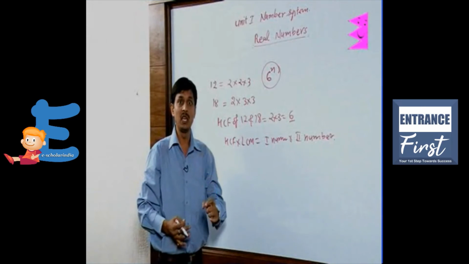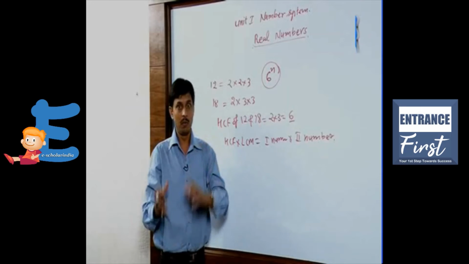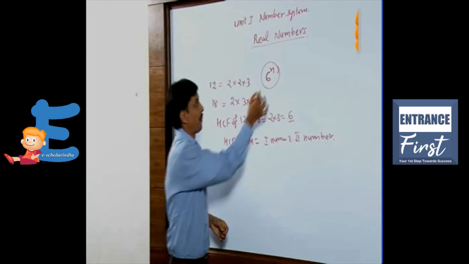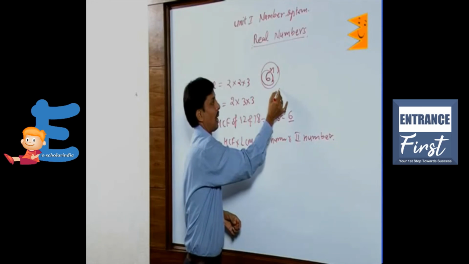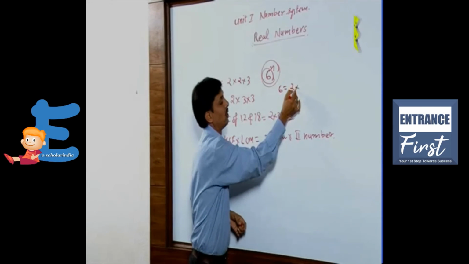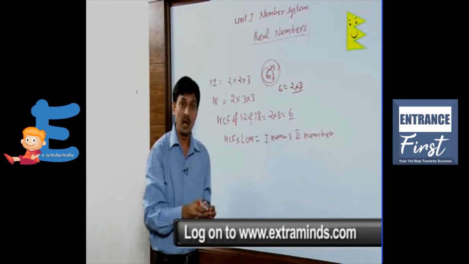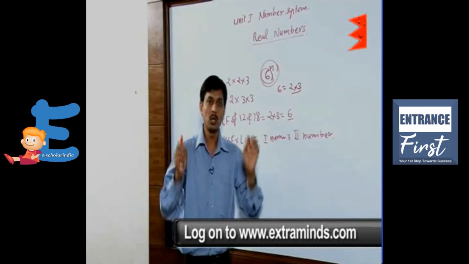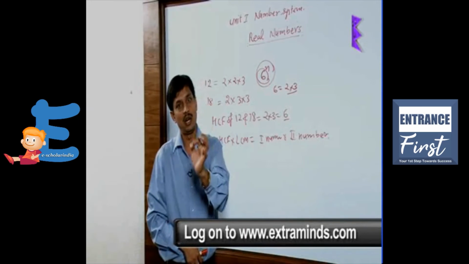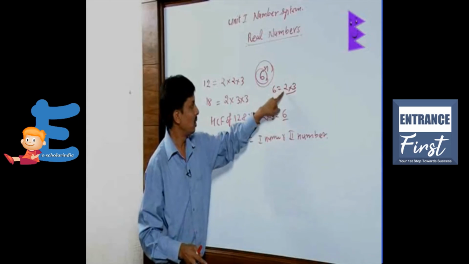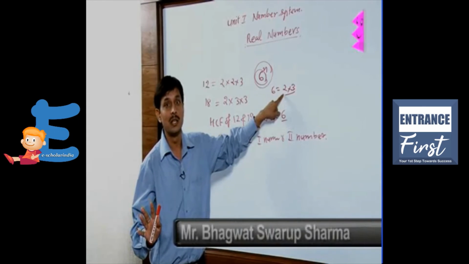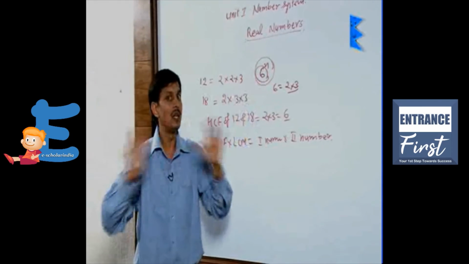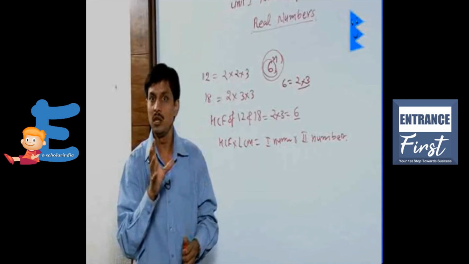The reason being, to end a number with 0, we have to look at the prime factorization. The prime factorization of 6 is 2 into 3. But to end a number with 0, the prime factorization must have at least one 2 and at least one 5. Here 2 is present, but 5 is missing. So 6 to the power n can be expanded in any way, but it can never end with 0.